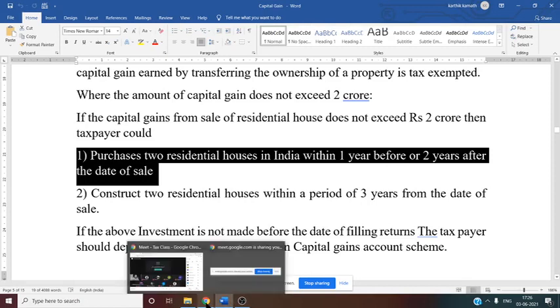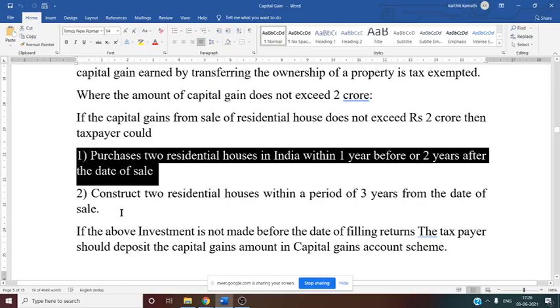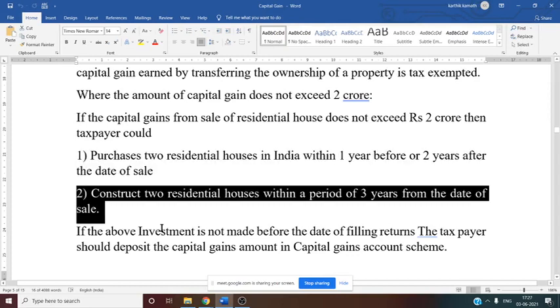2020 is the year of transfer, so from 2019 to 2020 he can purchase the house, or else from 2020 to 2022 he can purchase the house. Then this exemption is available. Or constructs a residential house within a period of 3 years from the date of sale. Suppose the date of sale, let us assume, is 31/3/2021. That means by 31/3/2024 he should construct a residential house within the period of 3 years.